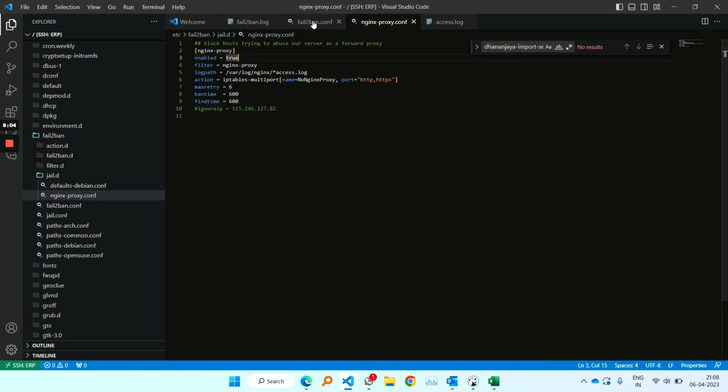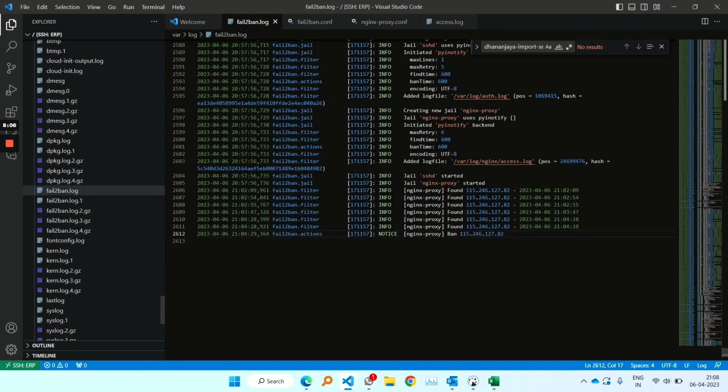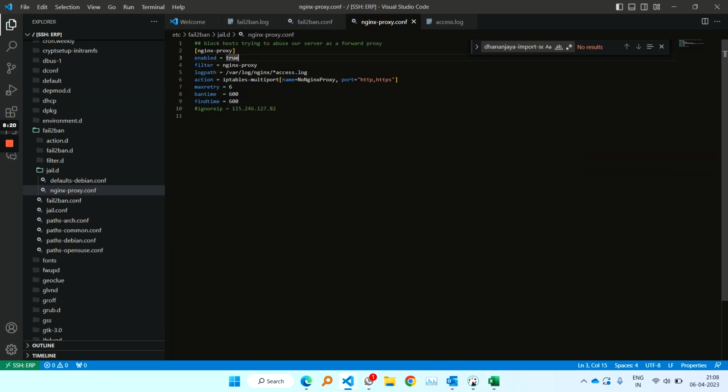And if you go to the fail2ban log also, you see what is blocking this. This is nginx proxy. This is the jail which is getting detected, and it is banning our ERP. So if you come back to nginx proxy, you see here enabled true, filter nginx proxy. So this has a standard pattern of recognizing the unauthorized access.